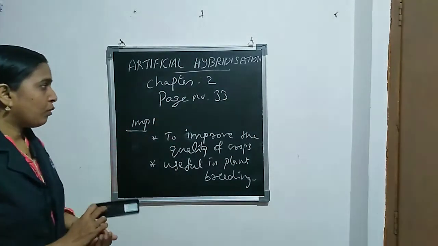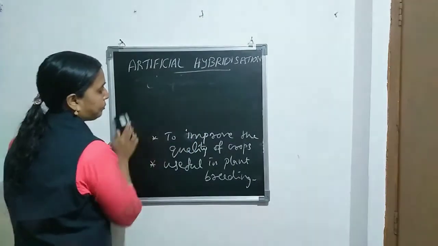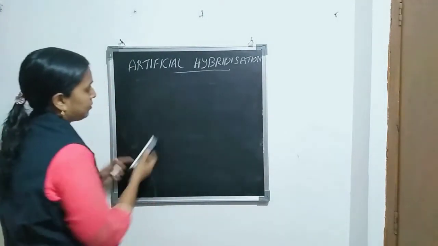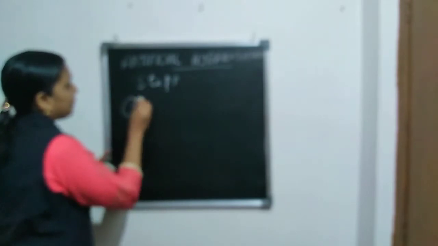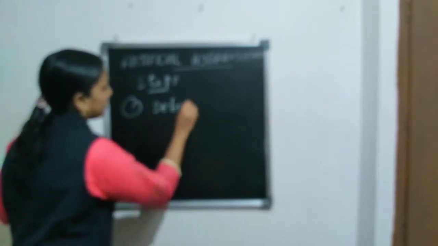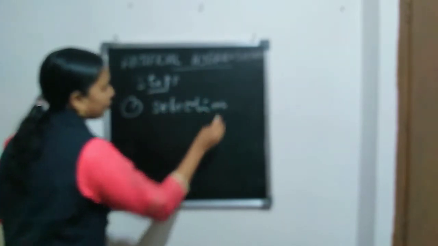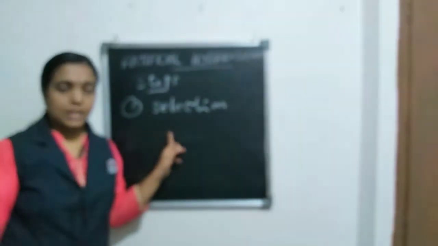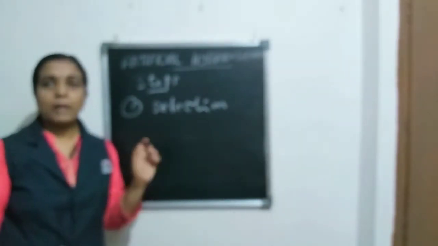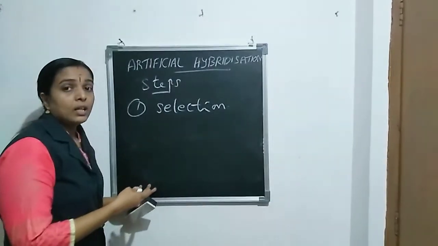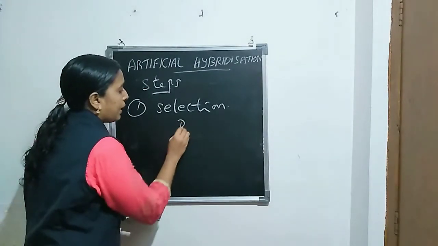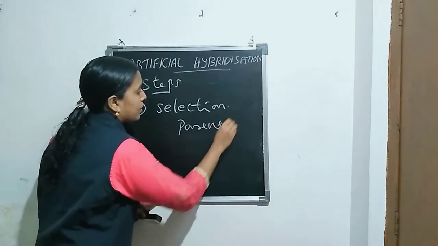This process involves different steps. First step is called selection. Selection means selection of parent plants. What do we need to select? Selection of parent plants.